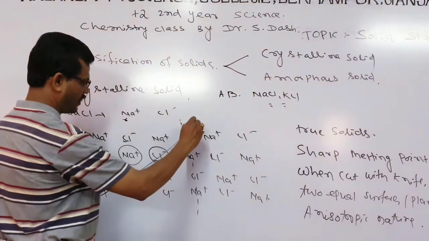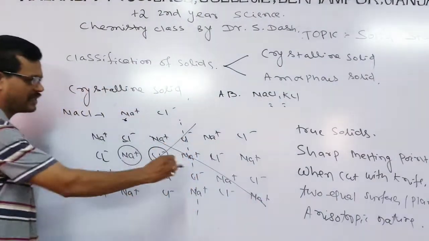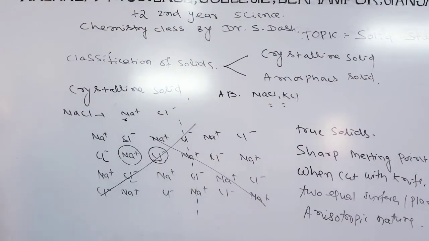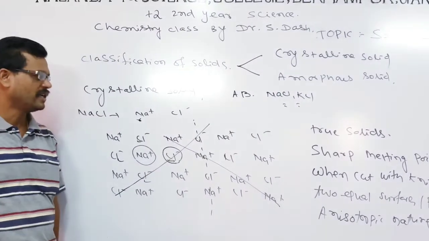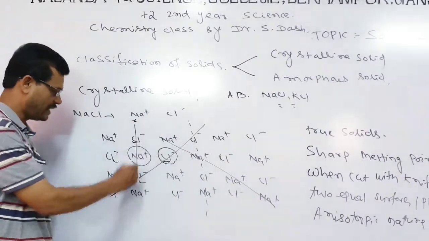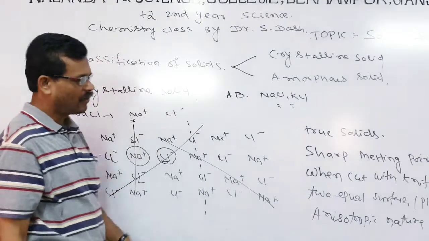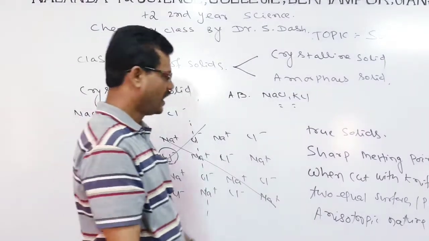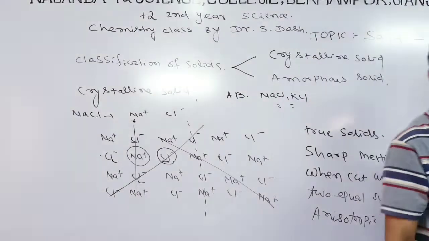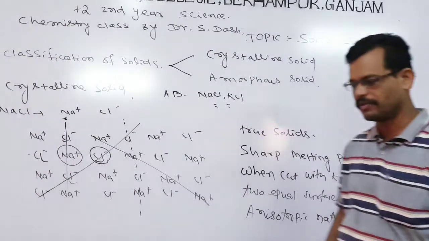Let us see, we compare along this line, or we compare along this line. Now you see the constituent particles are found to be different. As the constituent particles are different, their properties are also different. In any direction we take, the particles are not the same type, they are different particles. Hence, while comparing any property, they are not the same in all directions. Whenever we compare the properties in different directions, they are found to be different. So these are all the properties and natures of the crystalline solids.